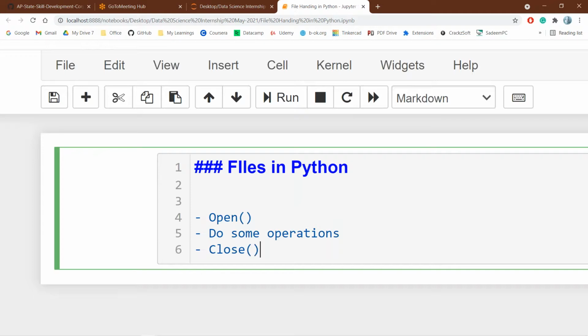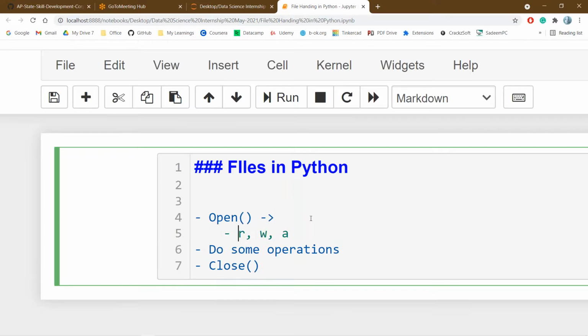So first thing is to open a file. Depending upon our interest, if you are trying to read the data from the file, we will be using the read mode. If you are trying to write into a new file, then we will be using the write mode. If you are trying to write new data to an existing file, then we will be using the append mode. You have to remember that while opening a file in the write mode, if the file exists, the entire data will be erased and the new data will be inserted to the file.